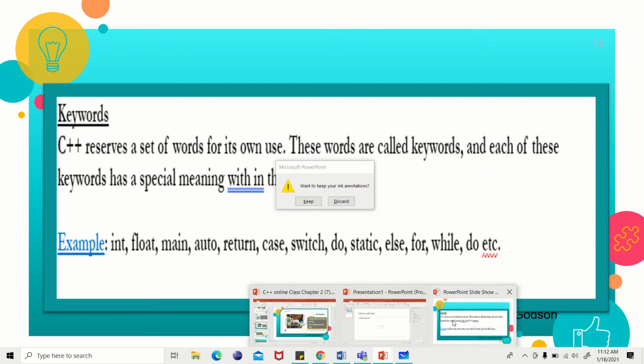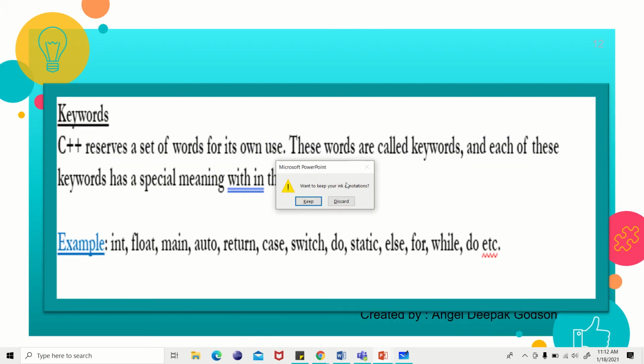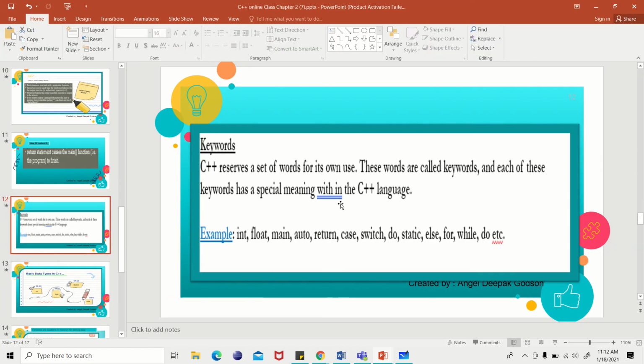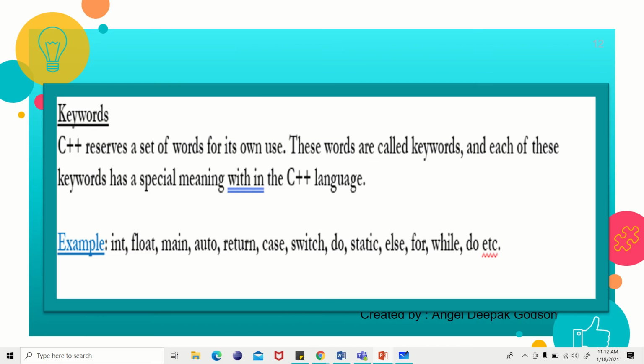Okay, so first thing is, what are keywords. Keywords have some special meaning. These keywords will be present in the standard library. Already I told you the standard library will hold all the classes, objects, all the variables and everything.